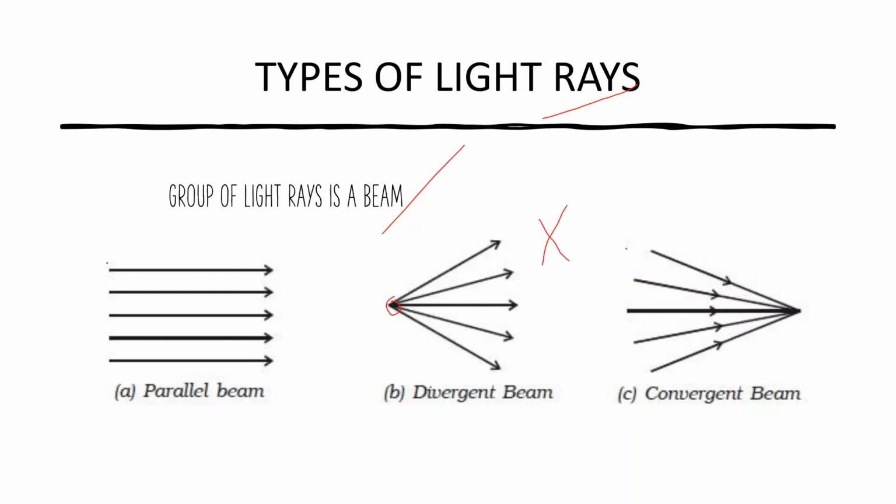Now let us talk about something quite opposite to this divergent beam, a convergent beam. If you see here, all the light rays are coming and meeting at a point. The only difference is that in the divergent beam they start from a point and never meet, while here they meet at a point and they start from different places. Did you get it? It's a bit confusing, but if you understand it, it will be a piece of cake. They all meet here, they all start here. That's it. There is not much difference in that. They will start here, they will meet here.